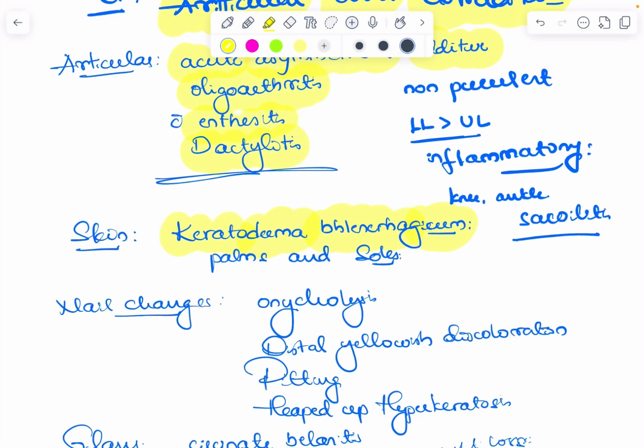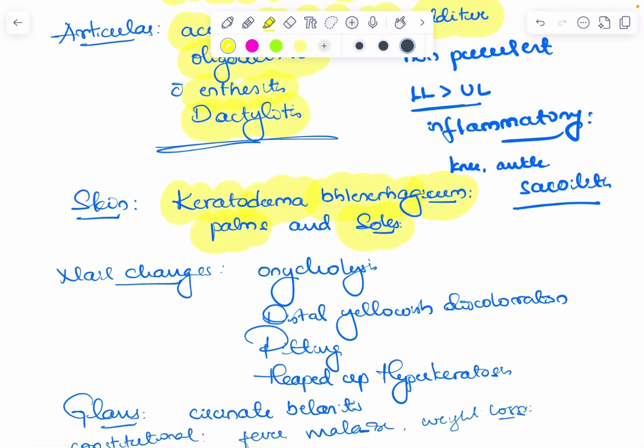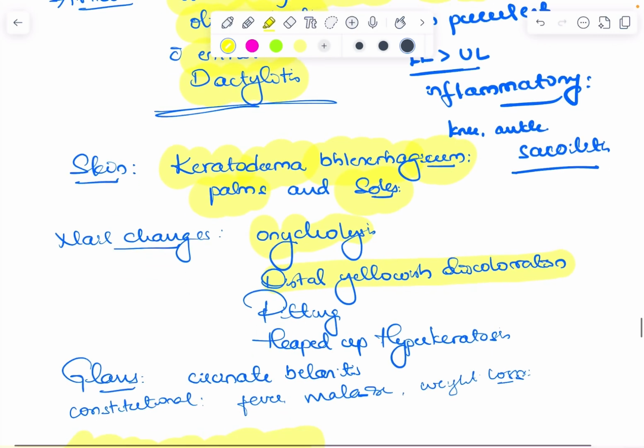It more commonly affects the palms and soles, but it can be seen elsewhere in the body also. More commonly palms and soles. I will show the picture later. So what are the nail changes? Nail changes: onycholysis can happen, distal yellowish discoloration can happen, and pitting can happen, and heaped up keratosis. This pitting can be seen in psoriatic arthritis also, one of the differential diagnoses of reactive arthritis.